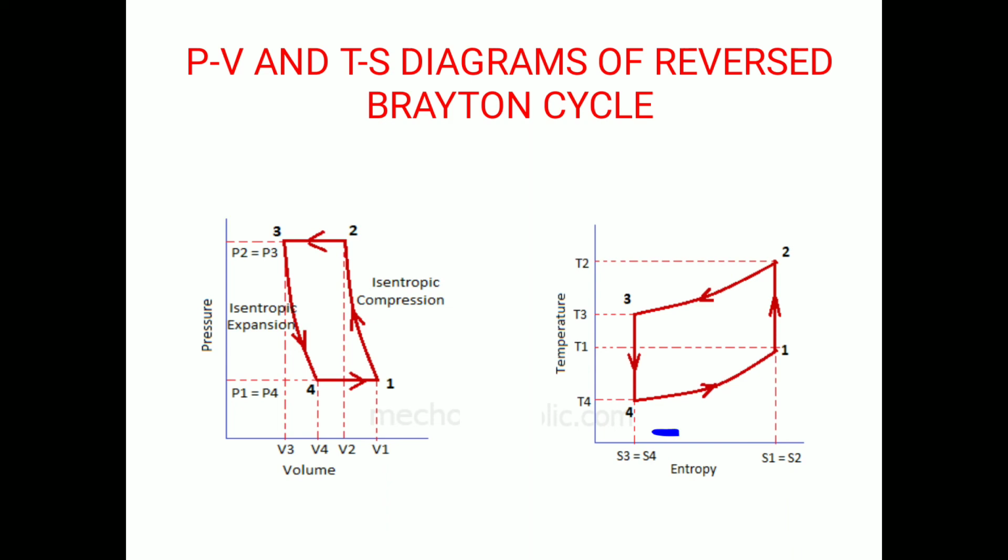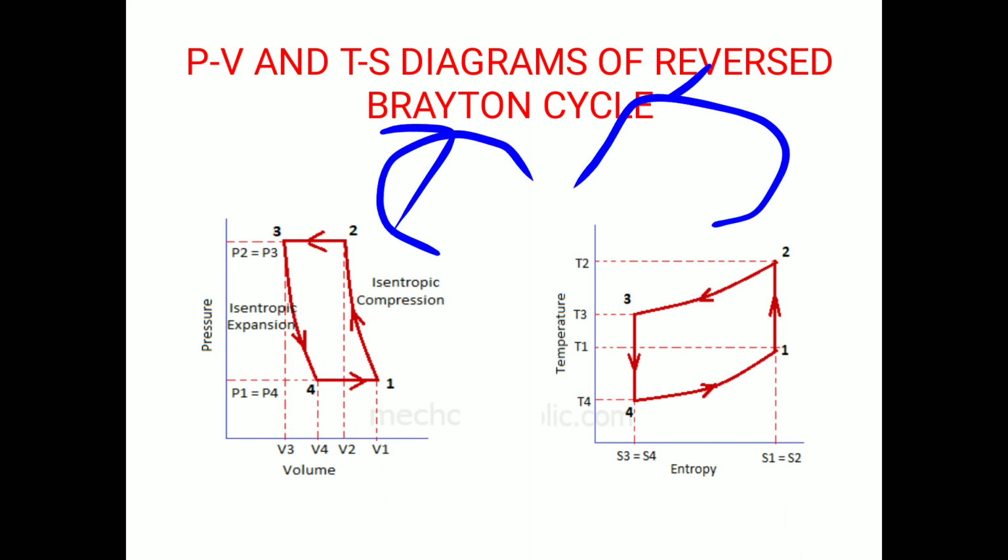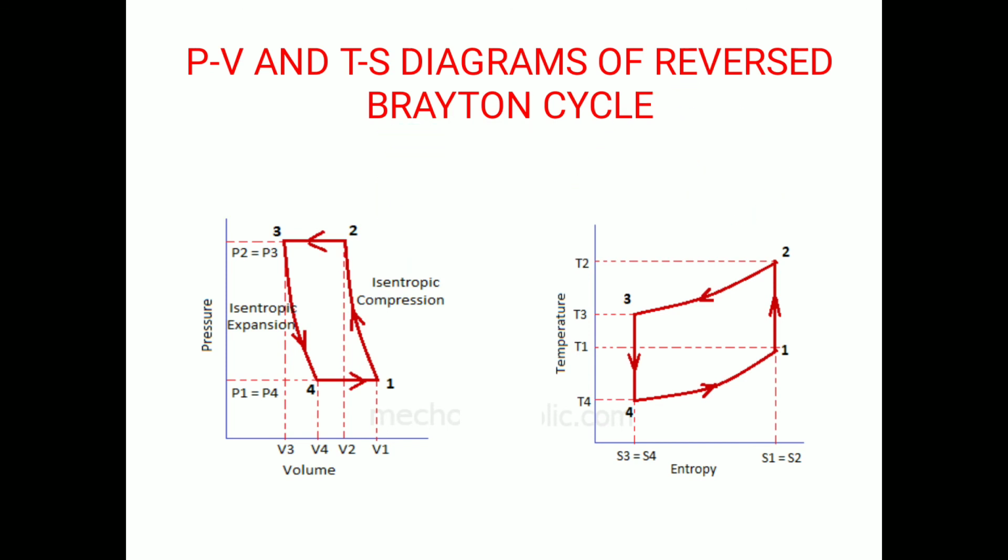You can see this is an anti-clockwise cycle, so it must be a power consuming cycle. We already know that all clockwise cycles are power producing cycles and all anti-clockwise cycles are power consuming cycles. So refrigeration is a power consuming cycle.